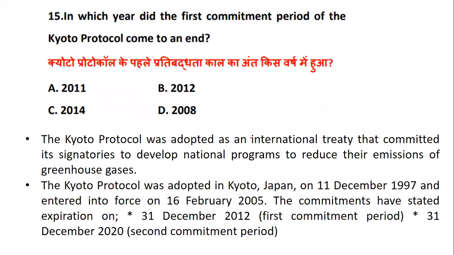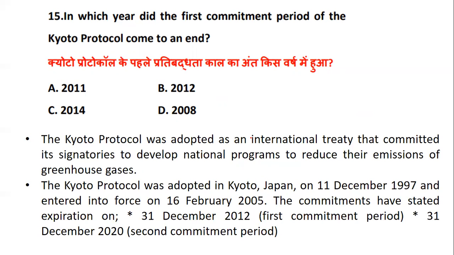Let's see a little bit about this question. The Kyoto Protocol was adopted as an international treaty that committed its signatories to develop national programs to reduce emission of greenhouse gases. It was adopted in Japan on 11th December 1997, and it entered into force on 16th February 2005. The first period expired on 31st December 2012, whereas the second commitment period ended on 31st December 2020.